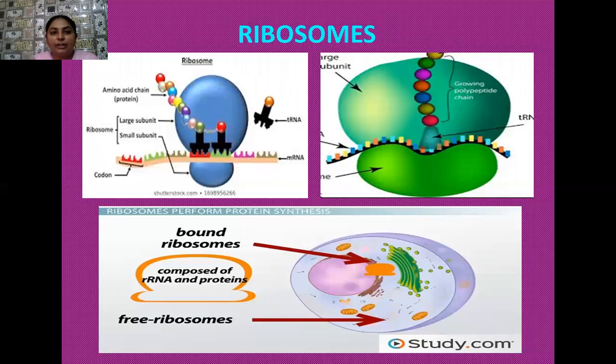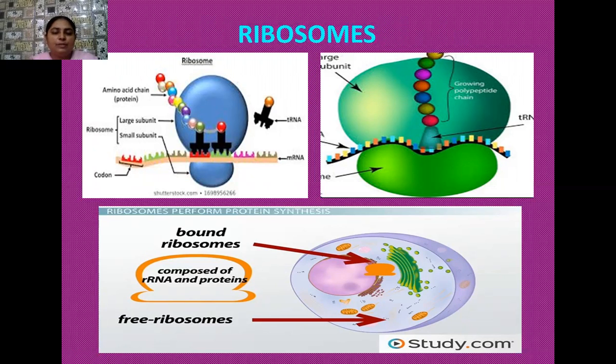And here the organelle which we are going to study is the ribosome. So what are these ribosomes? These ribosomes are popularly known as the protein factory of the cell. They may be present in both prokaryotic as well as eukaryotic cells. They may be freely suspended in the cytoplasm, or sometimes they are found attached to the rough endoplasmic reticulum. And here in the case of rough endoplasmic reticulum, they are involved in the process of protein synthesis. These ribosomes may also be present in two other organelles, the mitochondria and the chloroplast.